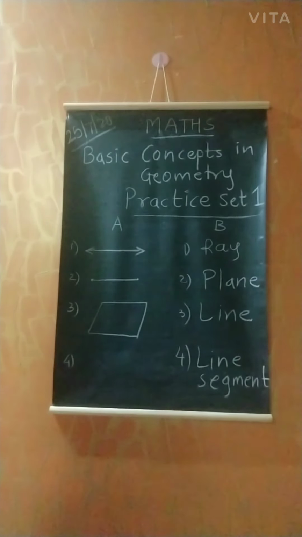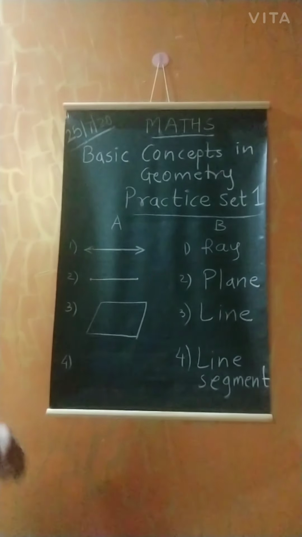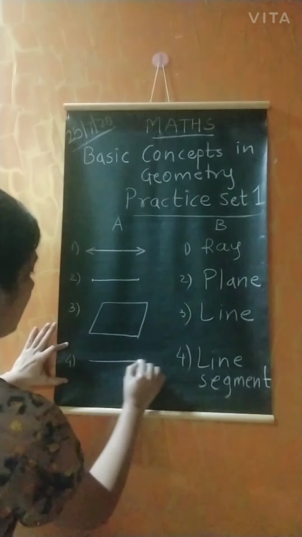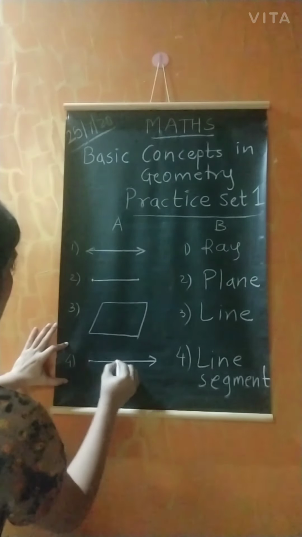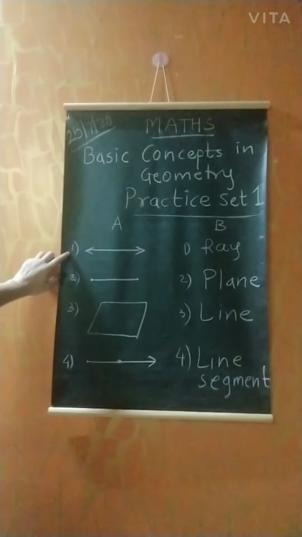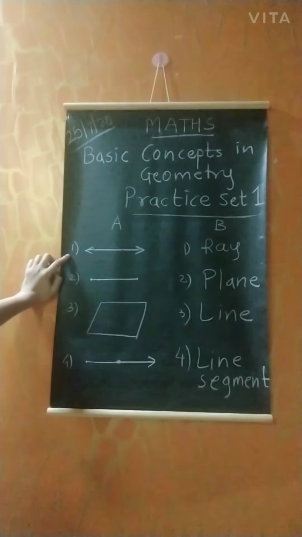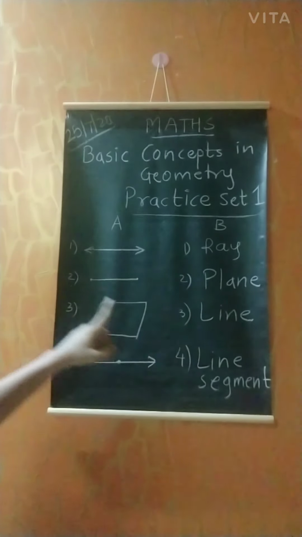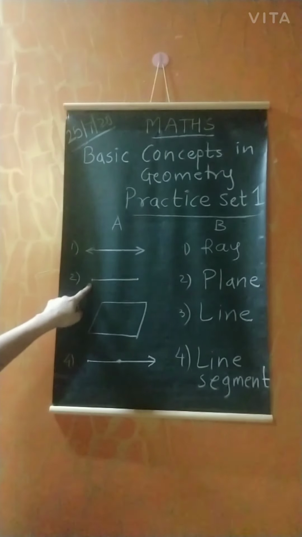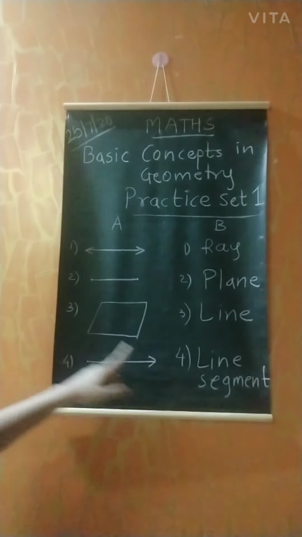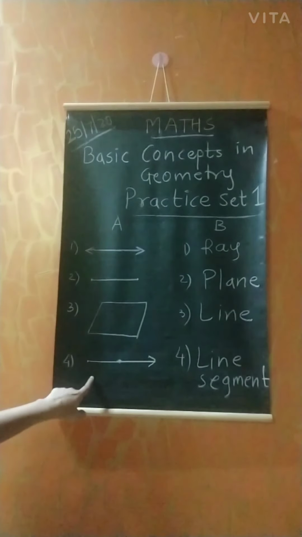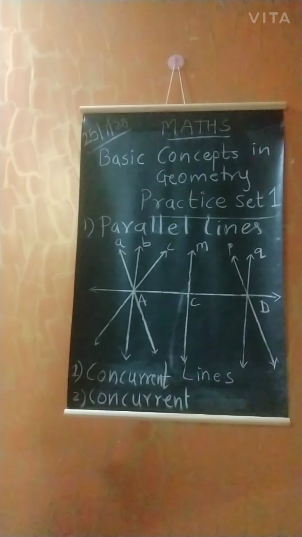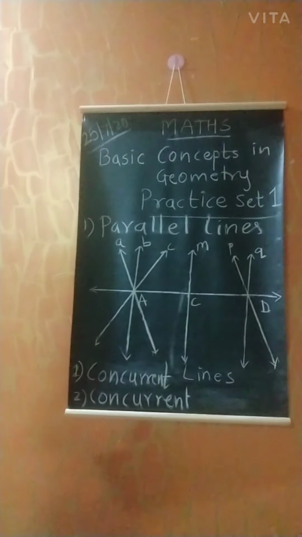Let's start with the next question, that is match the column. I know everyone is very clever, so everyone can solve it fast. See, the first is what? Line. See here, line is there, you match these two. Then the second is line segment. So here is line segment. Third is plane, and the fourth one is ray. Okay.